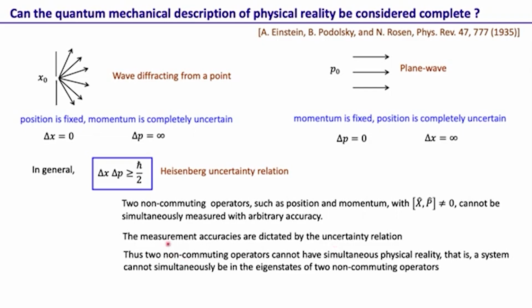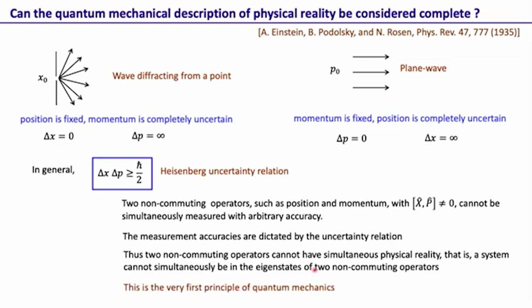In other words, two non-commuting operators cannot have simultaneous physical reality. A system cannot simultaneously be in the eigenstates of two non-commuting operators, because if it is in the eigenstate of position, then delta x is 0, and if it is in an eigenstate of momentum, then delta p is 0.